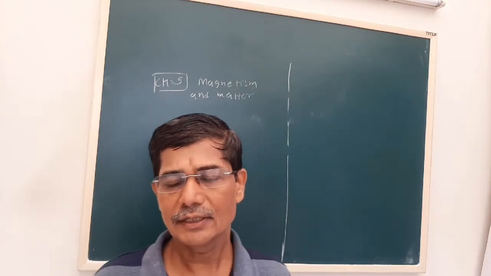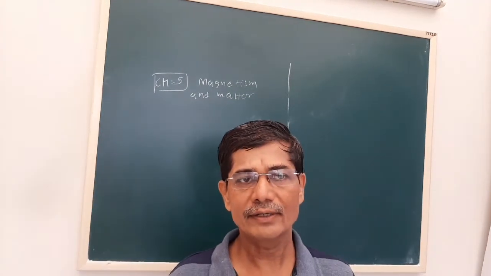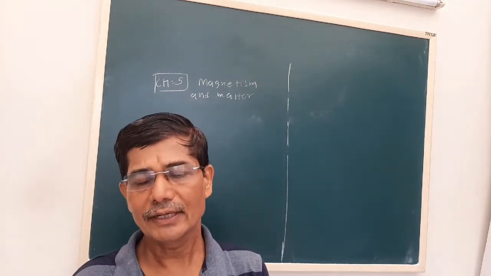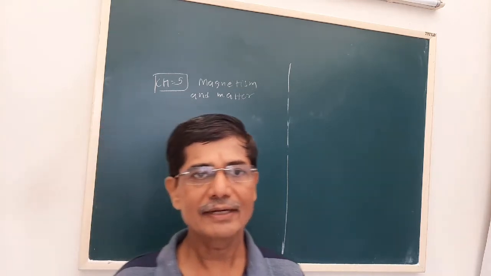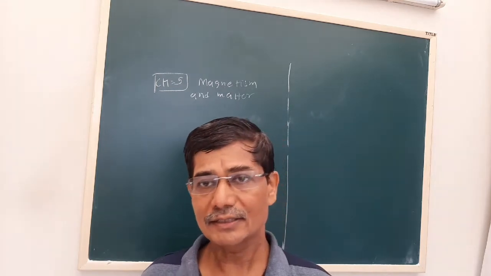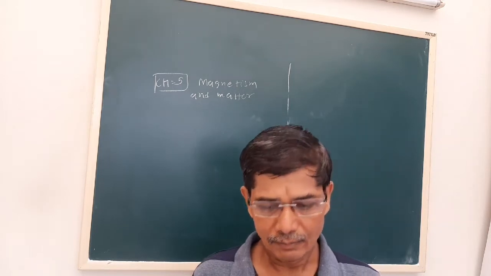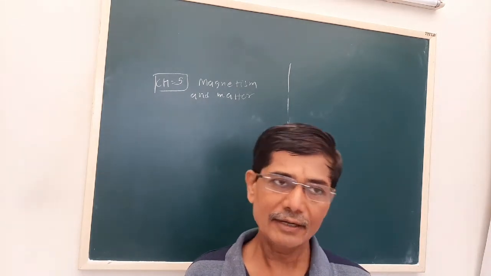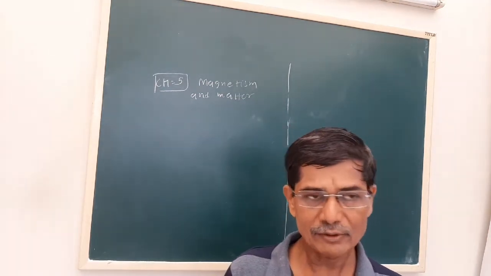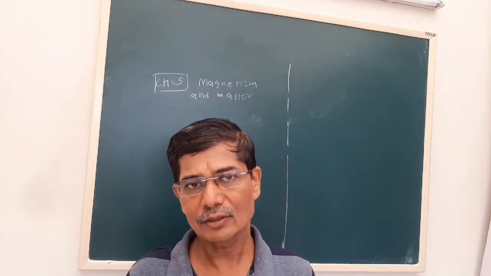Dear students, in lesson number 4, we talked about the magnetic effect of electric current, in which the magnetic field is produced. We talked about the magnetic field of an infinitely long current carrying conductor, of a solenoid or a toroid. But in this lesson, we have to study magnetism of the earth, and we have to obtain the relation between the magnetic field of a solenoid or a current carrying loop, and derive their correlation.